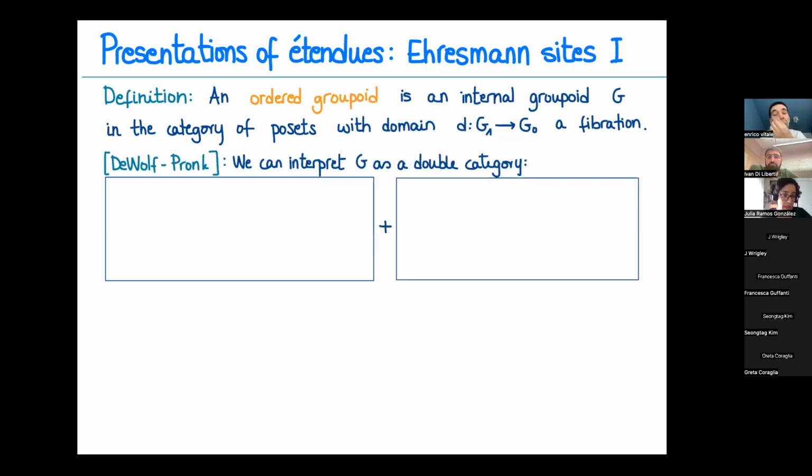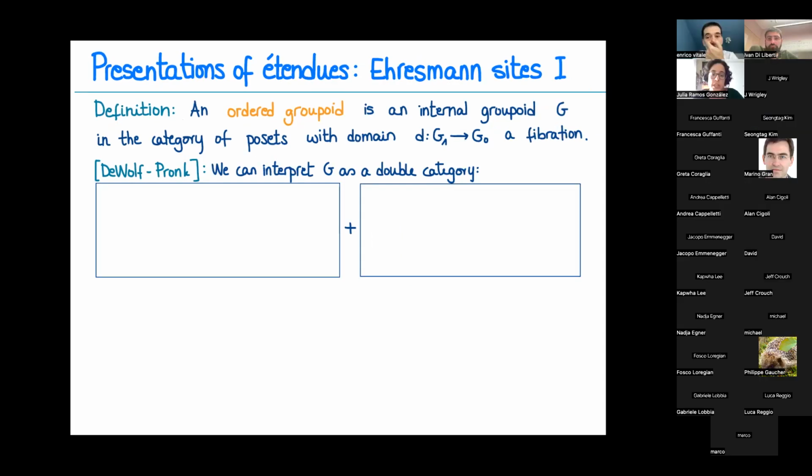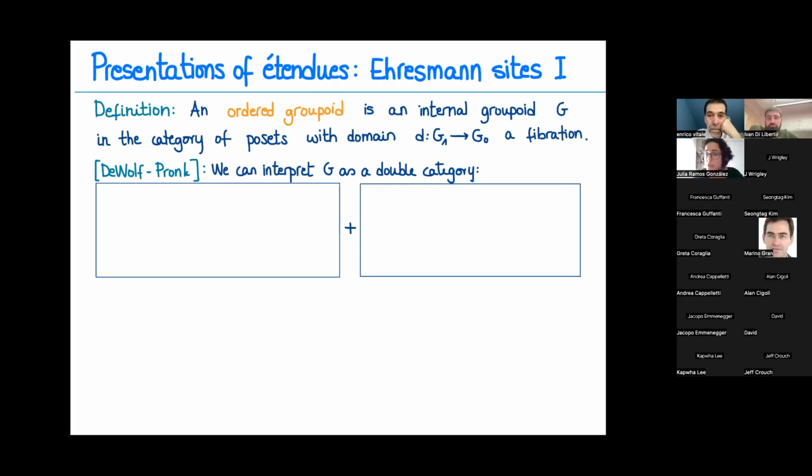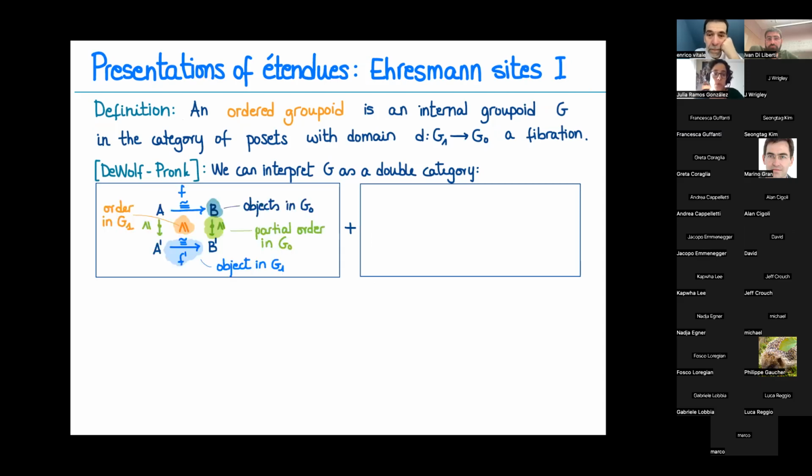And Pronk and Lawson, they gave this very nice graphical interpretation using double categories as follows. So we can picture the ordered groupoids as double categories in which we put the objects. So the objects in G0, which is our poset of objects, are the objects of the double category.